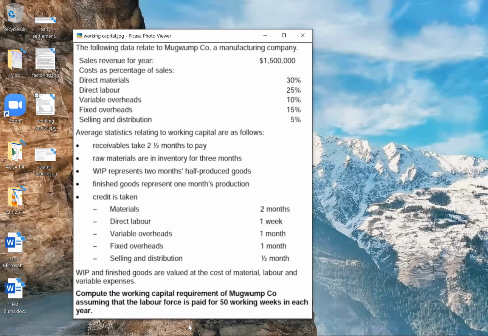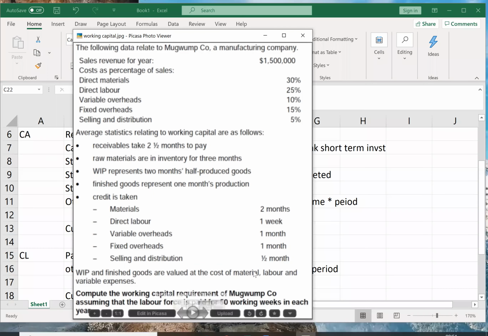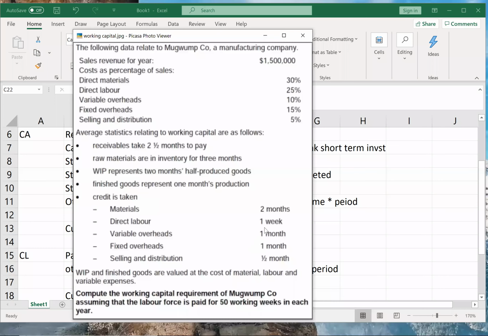Okay. Sir, why do we have to divide by 50, not 52? Because normally one year has 52 weeks, right? Yes, but here they have specifically mentioned in the last line that the labor force is paid for only 50 working weeks in each year. Yeah. Correct. Okay, sir. So let us first calculate these amounts.